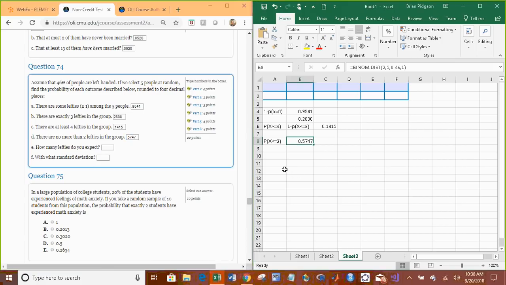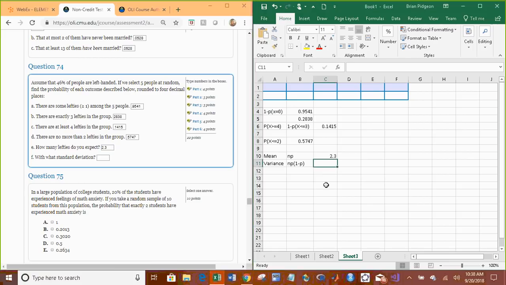Okay. The next 2 questions deal with the mean and the variance of a binomial random variable. There are 2 formulas for it, and they're on your formula sheet. The mean is just n times p, and the variance is n times p times 1 minus p. It should make sense: if we're selecting 5 people, how many should we expect to be left-handed? Well, that's going to be 5 times 0.46, which is 2.3.